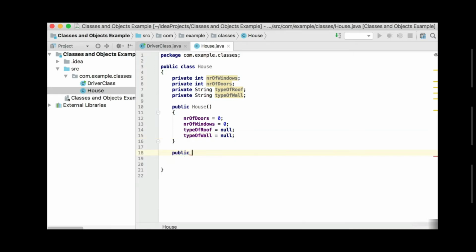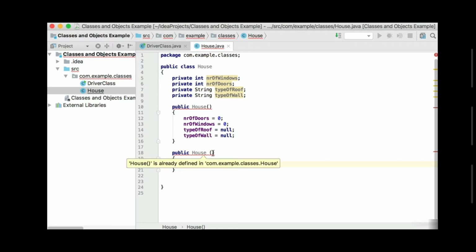Now let's look at another constructor that we can create, and this is a constructor that's used often. And you can see then if I try to create the exact same method again, we'll have a problem. But in Java it is allowed that you can have 2 methods with the exact same name but different parameter types or parameter lists.